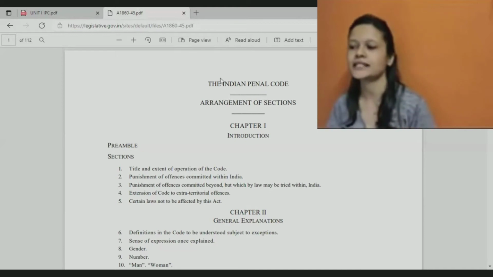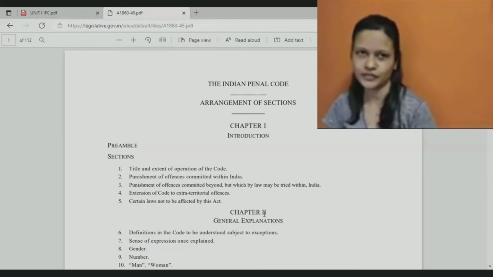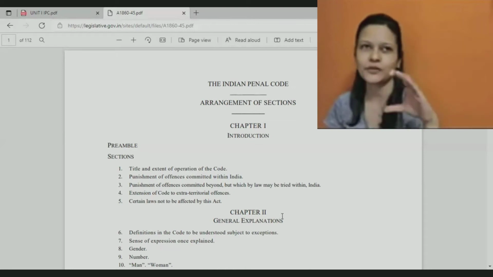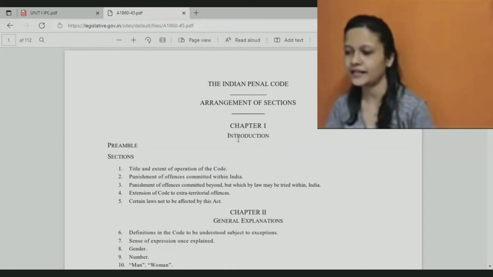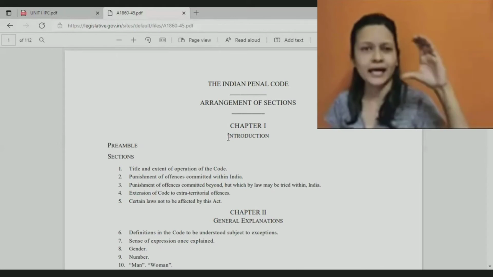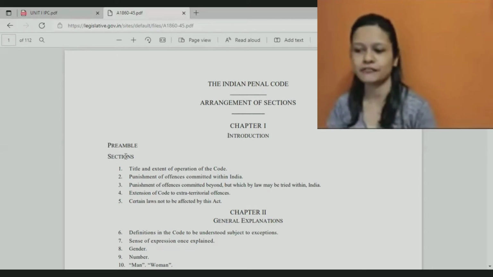So for that, this particular legislation is divided into different chapters. Like this subject, if you look at the syllabus, has 5 different modules, 5 different units talking about different things. Like that, this legislation is also divided into different chapters. One chapter will talk about a certain thing, another chapter about another thing. In each chapter there are different sections given. One chapter will talk about one specific topic, and in that topic there will be some subtopics, which are given in different sections.